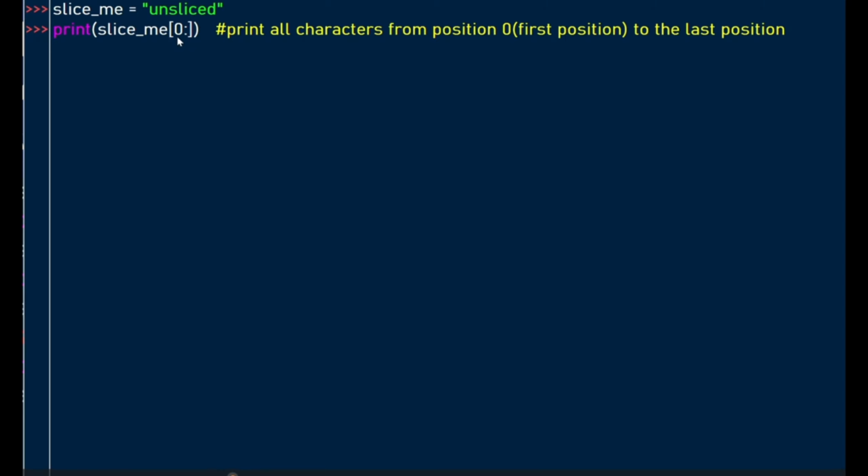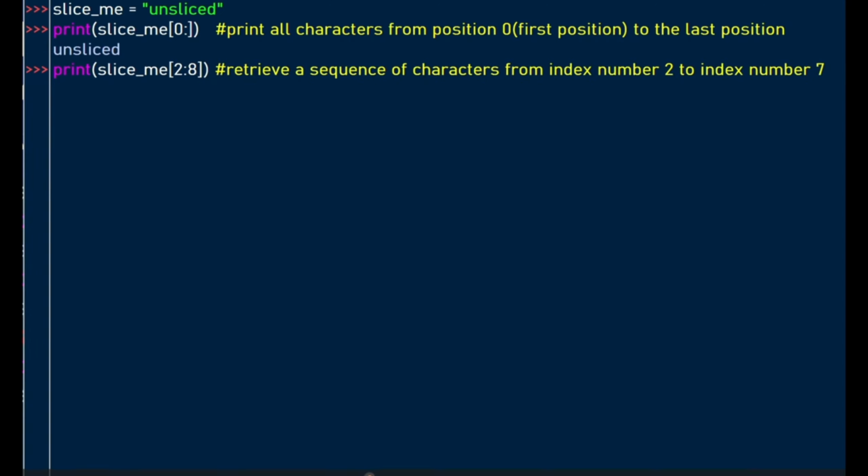In this case, we are printing this string from index number 0, which is this character U, and then a colon. We haven't put the other index number, so we'll print everything from index number 0 to the end of the string. The result is unsliced.